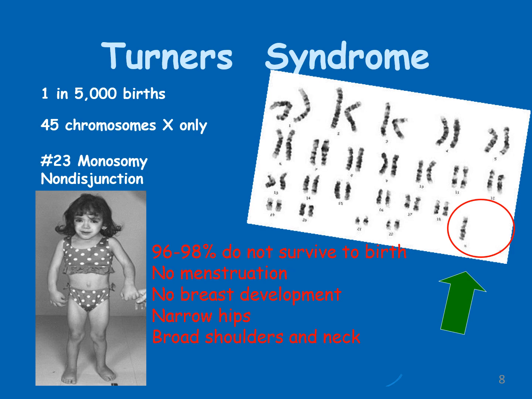As you have only one X instead of two X, abnormal growth of these embryos will occur. In 96 to 98% of cases, such embryos will not survive up to birth. They will die in the womb of the mother.